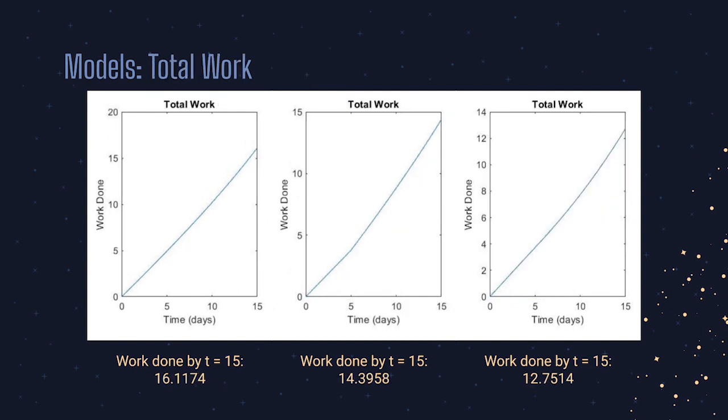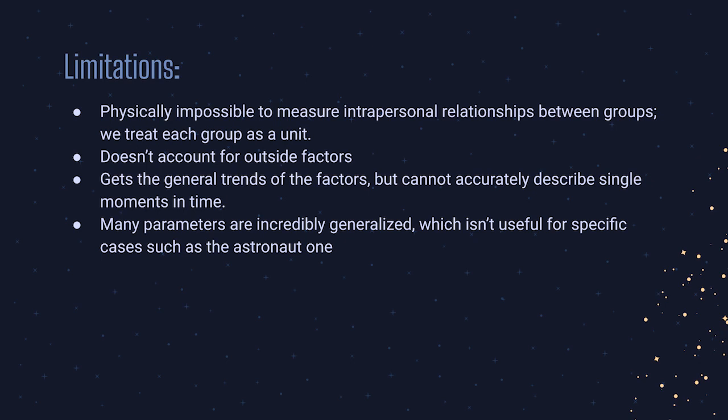Combining the total work done by both groups, we can see that the immediate high expectations led to the highest total work done during that time, compared to the other 2 situations. There are several limitations to the models we have created. By virtue of the fact that it is only a model, it cannot perfectly represent the situation. Firstly, we treated the groups as units, not taking into account the relationships and individuals that in a real situation would affect the productivity and stress within the groups.